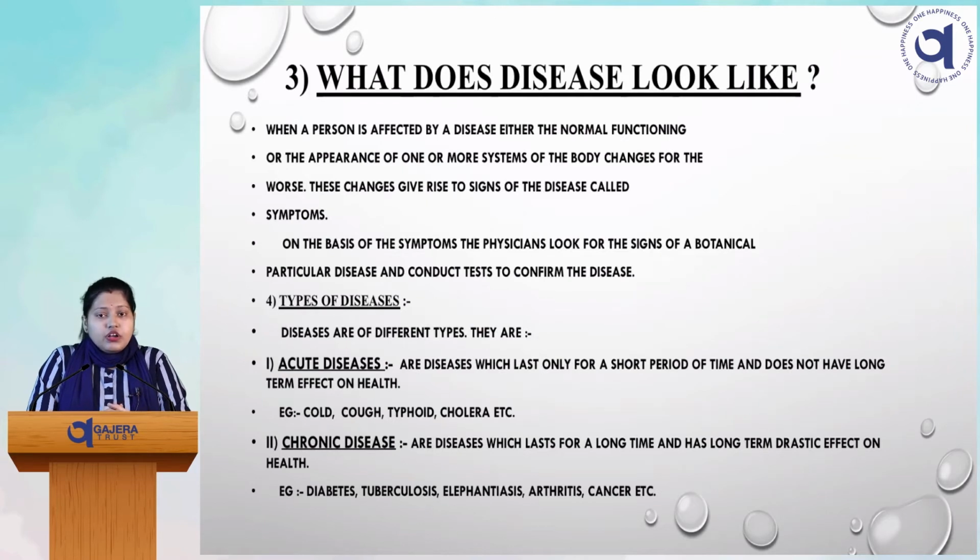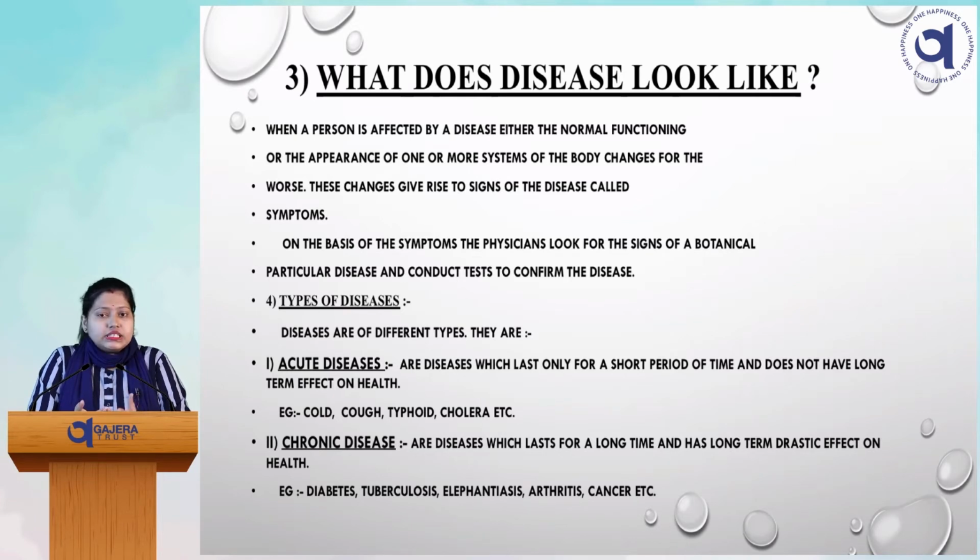Next, what does a disease look like? How can we recognize that we are suffering from a disease? If a person is affected by any disease, there is either a change in normal functioning or the appearance of one or more symptoms.